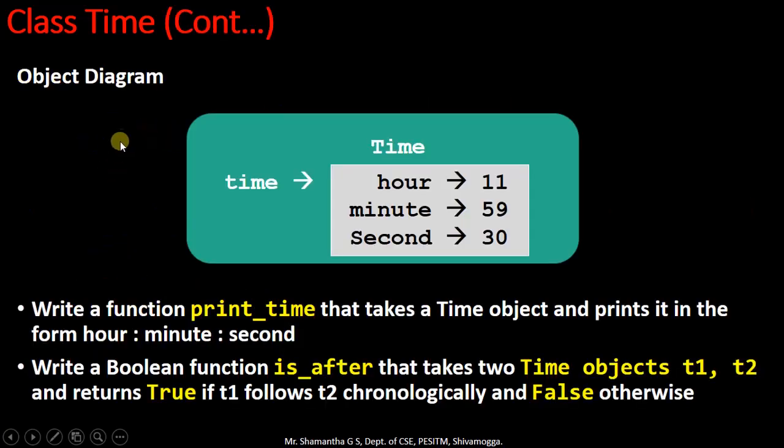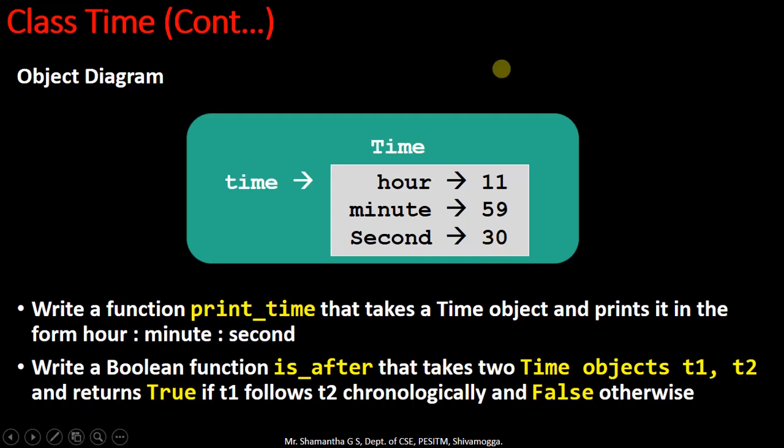We shall see the same thing by using the object diagram. We are already aware of this type of object diagram, where Time indicates the name of the class, and this is the container named by the object name. Here time in lower case indicates the object of the type class Time, and these are the attributes of this object. Hour is initialized with 11, minute is initialized with 59, second is initialized with 30.